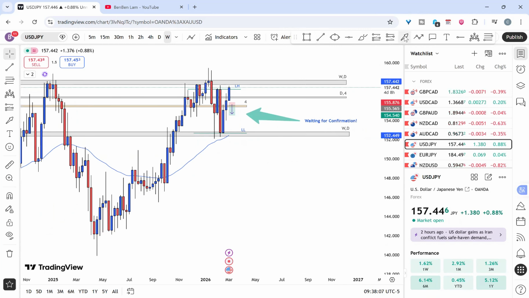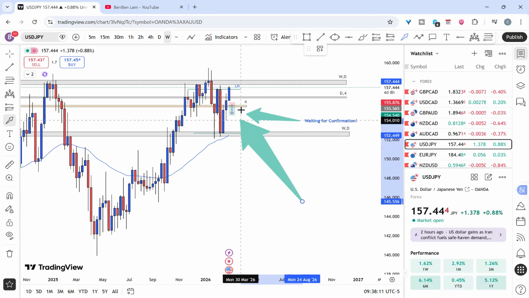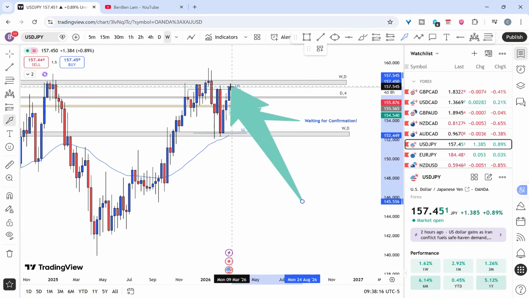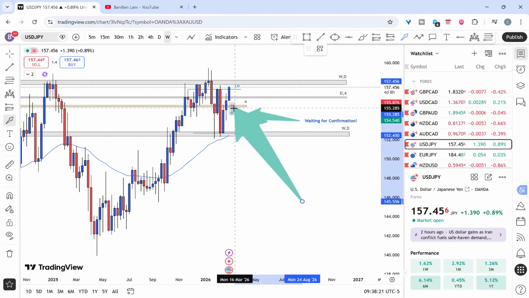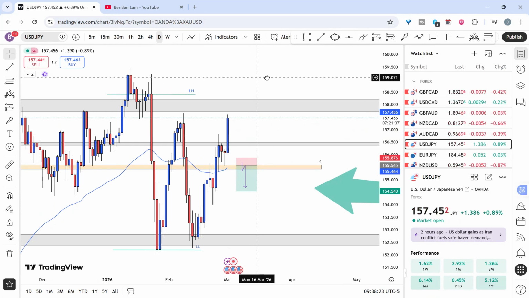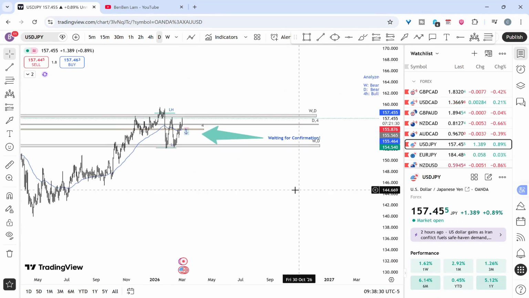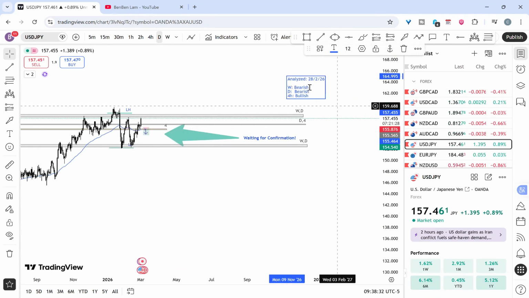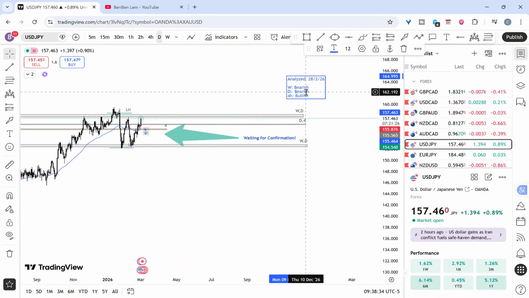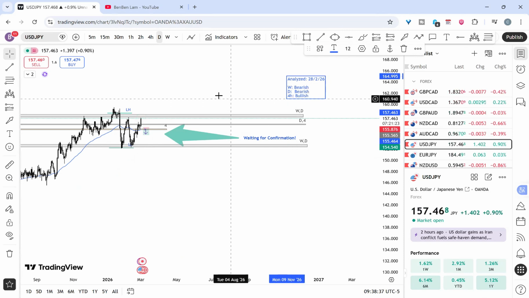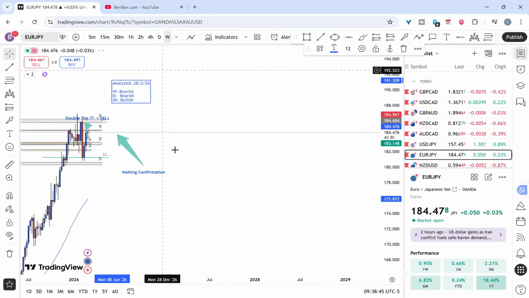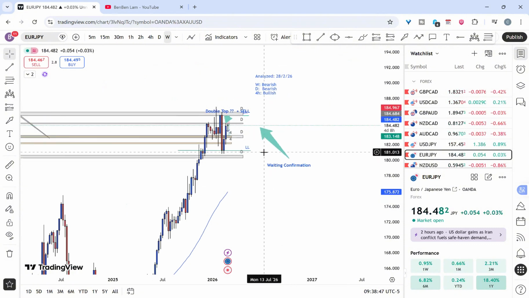So right now we have the USD JPY. What I want to do with the USD JPY, actually I wanted to sell, but unfortunately it went straight back up to the next resistance level. So there's nothing that I can do about it, which means I will wait. Basically, this trade is already invalid for me, because I analyzed that the weekly and the daily time frame are bearish and the 4 hour is bullish.